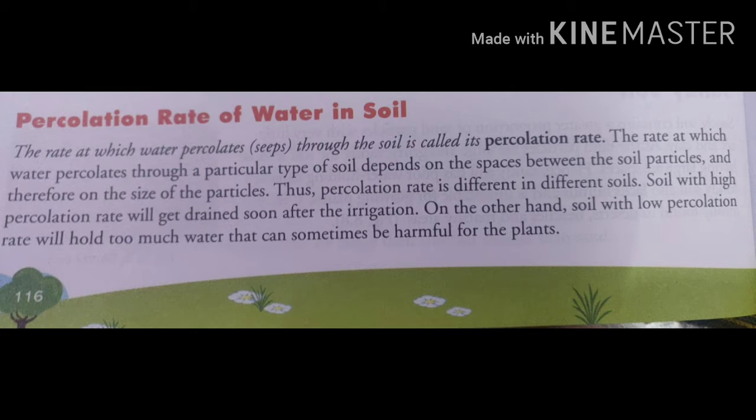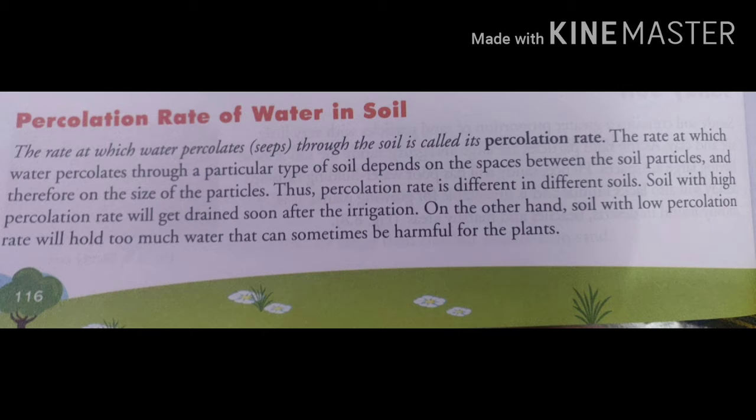On the other hand, soil with low percolation rate will hold too much water that can sometimes be harmful for the plants. तो इसलिए percolation rate जो है water का वो कम नहीं होना चाहिए. And soil with high percolation will get drained soon after the irrigation.